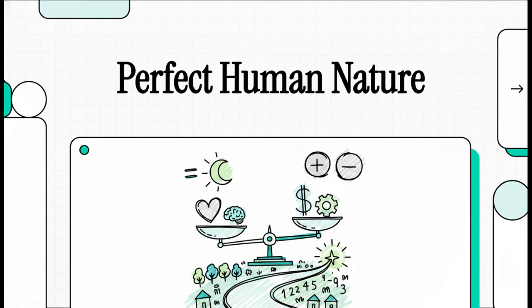Welcome to This Explainer. Today, we're diving into a really fascinating, highly specific philosophical blueprint for human existence. It's a framework designed by Xu Feng, and it revolves around what he calls the standards of perfect human nature.